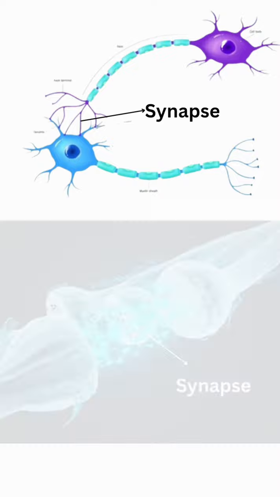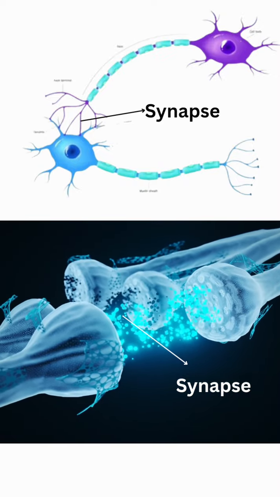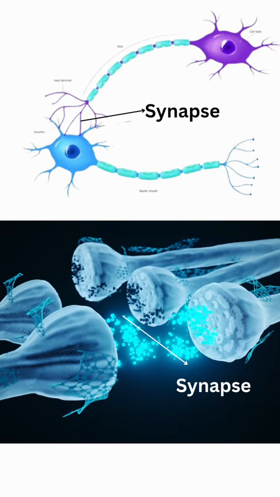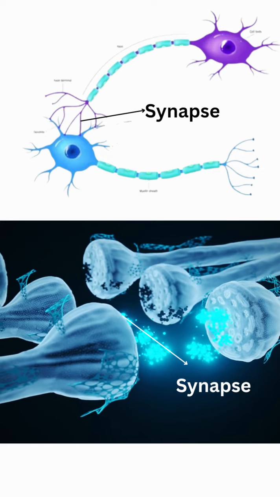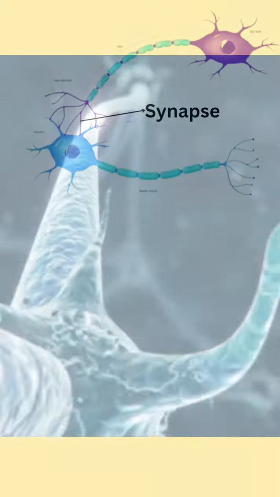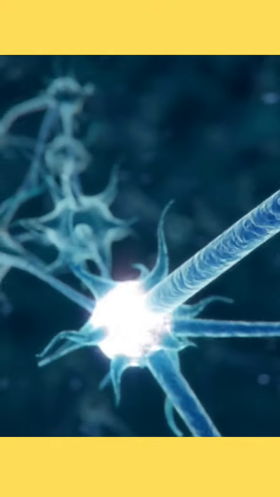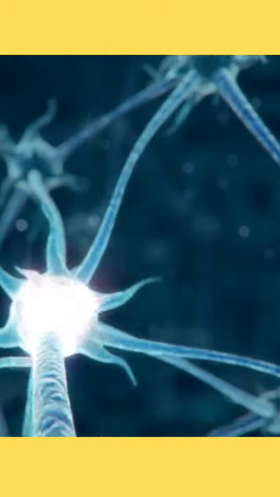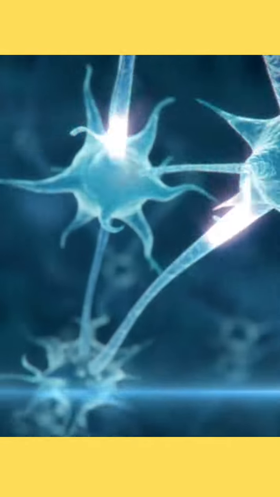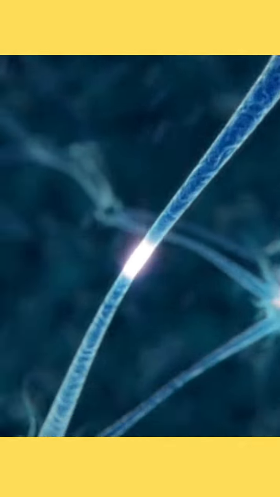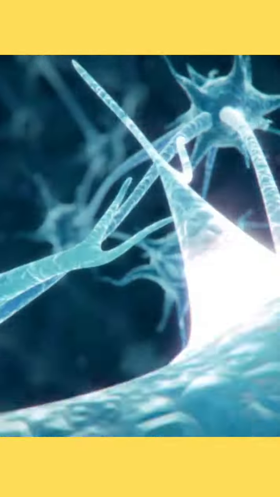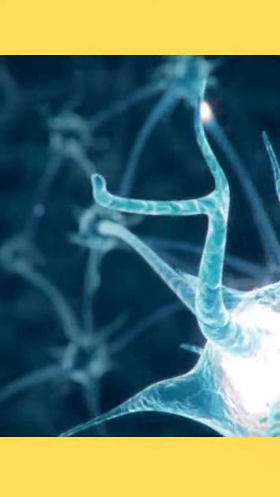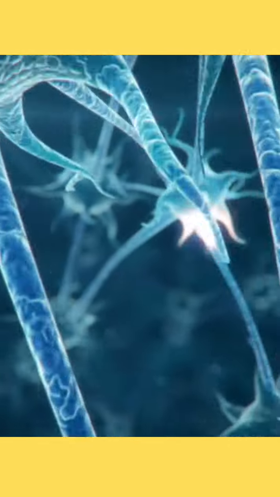It can then be transferred to a third neuron in a similar way, and this process goes on till the electrical impulse reaches the relay neurons in the spinal cord and brain. The relay neurons and the motor neurons connect in a similar way to bring electrical impulses from the brain and spinal cord to the effectors like muscles and glands. So we have understood that the overall function of nervous system is to control and coordinate all the activities. It receives information from the surroundings, then processes it, then interprets it, and then finally responds accordingly.